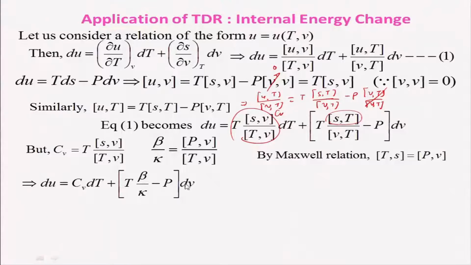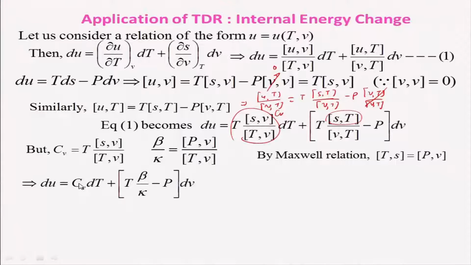So, this is the expression for the change in internal energy in terms of all measurable properties like Cv, temperature, coefficient of volume expansion, isothermal compressibility and pressure, and also the specific volume. All these are measurable properties, and we can very easily evaluate the change in internal energy.